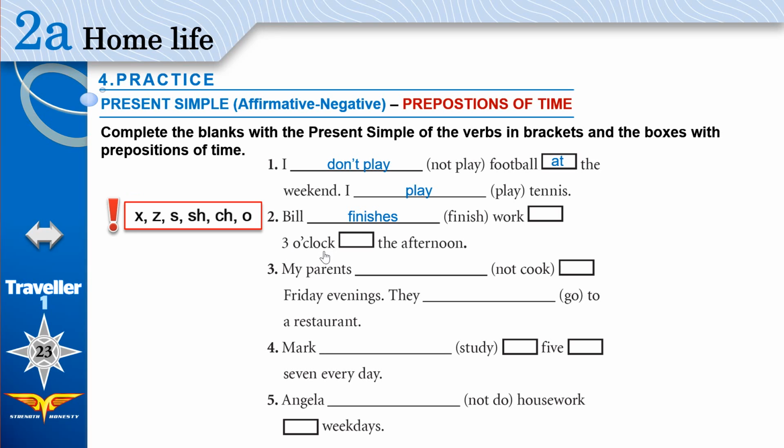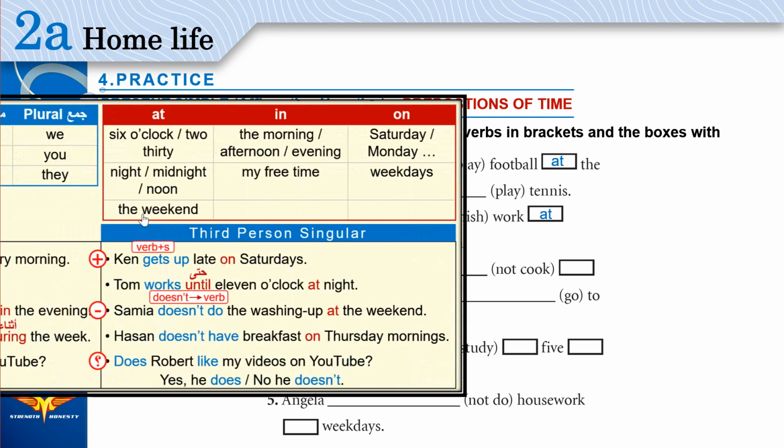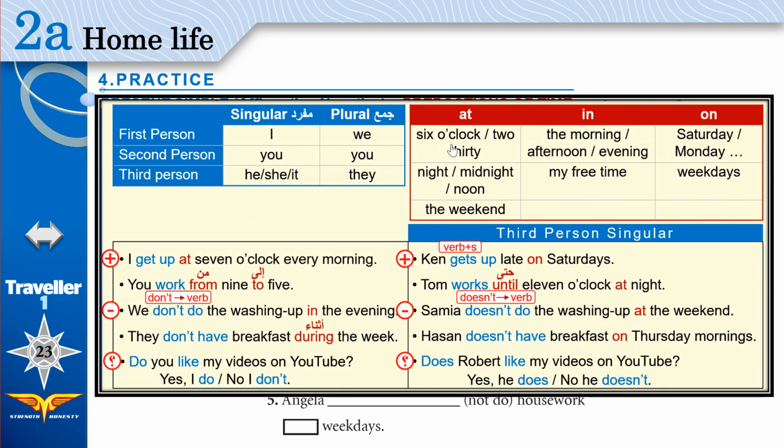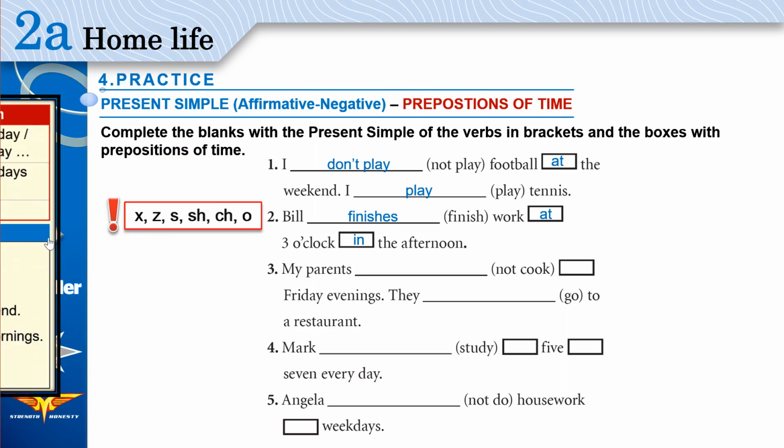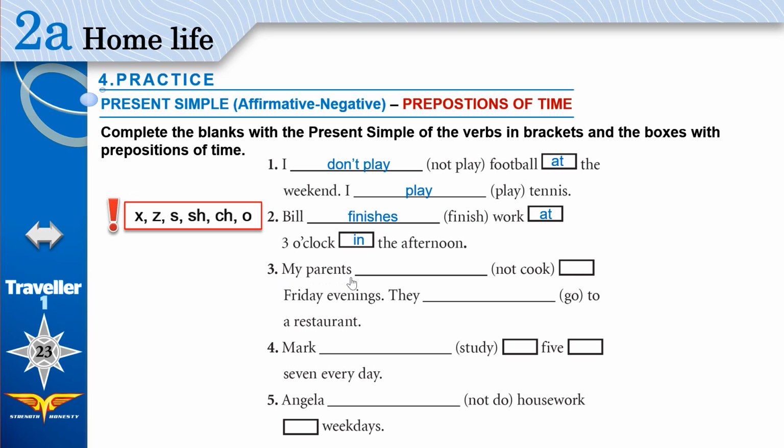This is a specific time, 3 o'clock. At 3 o'clock. Afternoon, in the afternoon. Look. At 3 o'clock, in the afternoon. You have to remember that. 3. My parents, negative. Parents, we are talking about two people, my father and my mother. So this is not singular, this is plural. I will use don't. Don't cook.